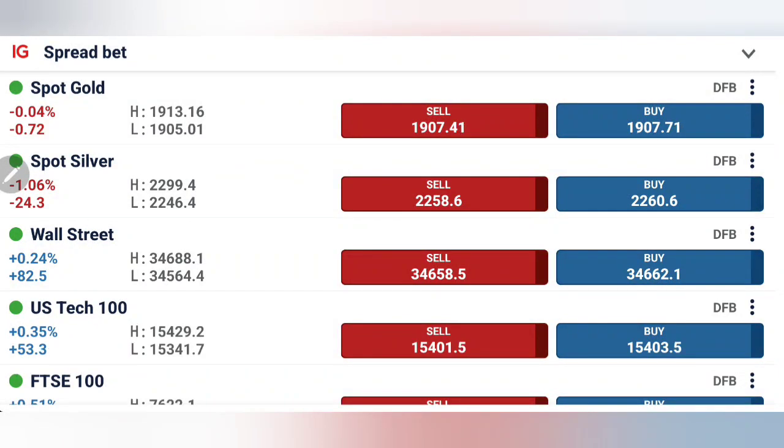US30 and US100 both try to trade with a modest bullishness. US30 has gone close to 34,690 levels, while US100 has again traded above 15,400 towards 15,430.